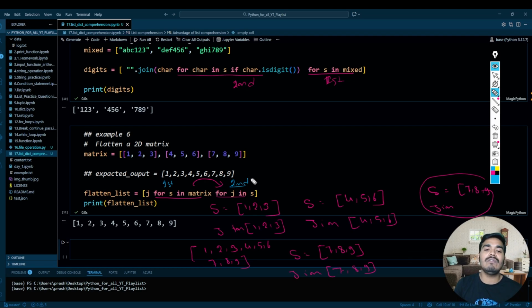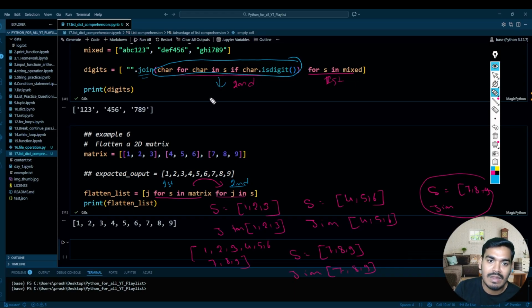Why? There are two different ways of writing two loops in a list comprehension, because I'm using the join over here, and I want to join all together. That's why, as soon as I get this, I want to make this one expression, guys. From here to here is one expression, and this is giving the object of generator.